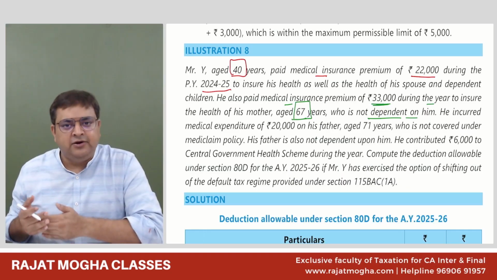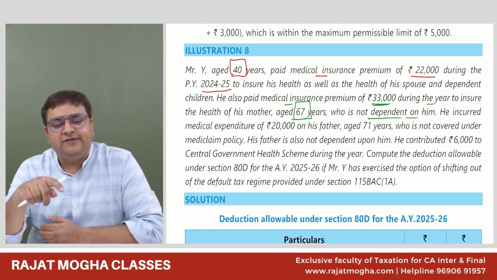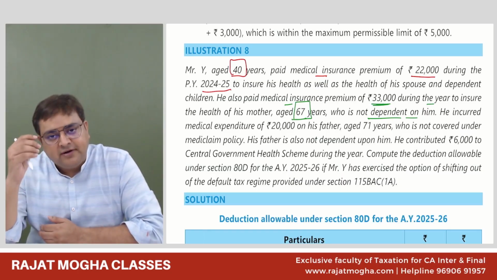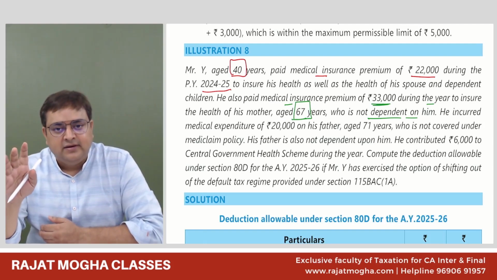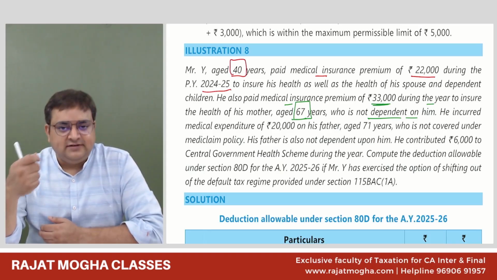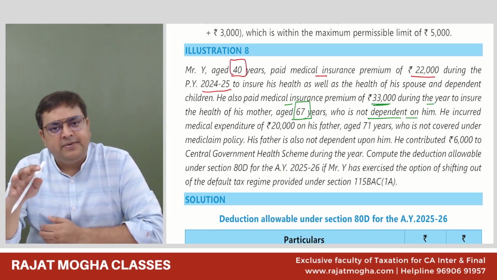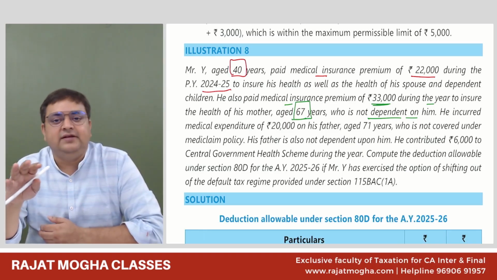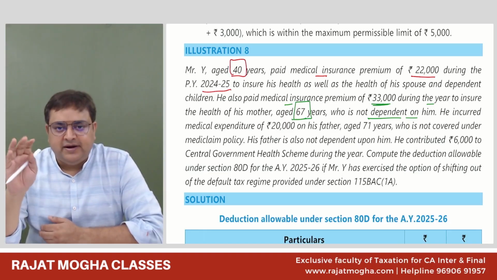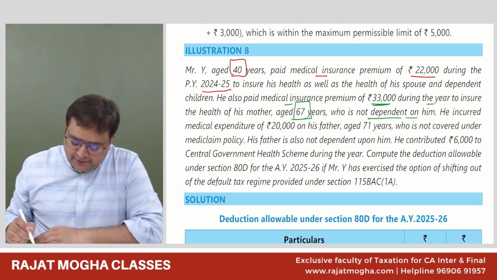Father or mother can be dependent or non-dependent in 80D. And what about 80C? In 80C for life insurance, father or mother, dependent or non-dependent, are not covered. Only the assessee, spouse or children, dependent or non-dependent, are covered. Parents are not covered in 80C. But in 80D, both types of parents are covered, dependent or non-dependent. Are you okay with this? Guys, are you okay with this? Now,